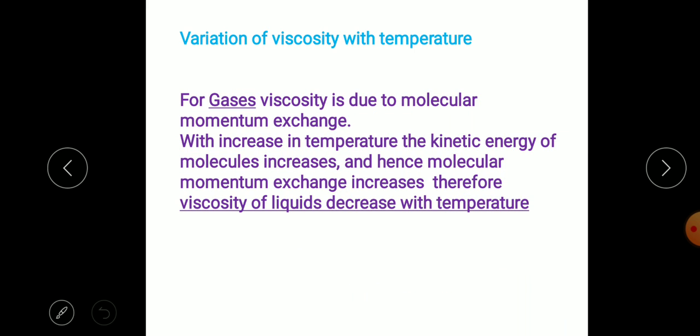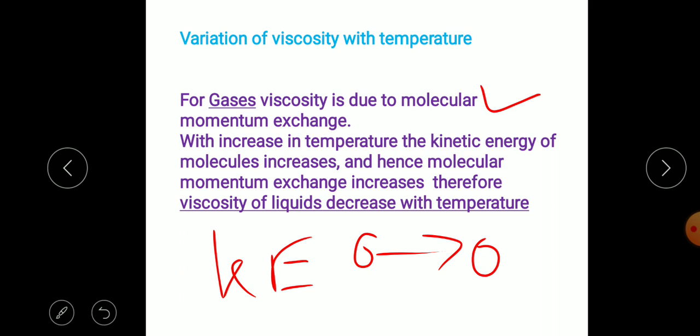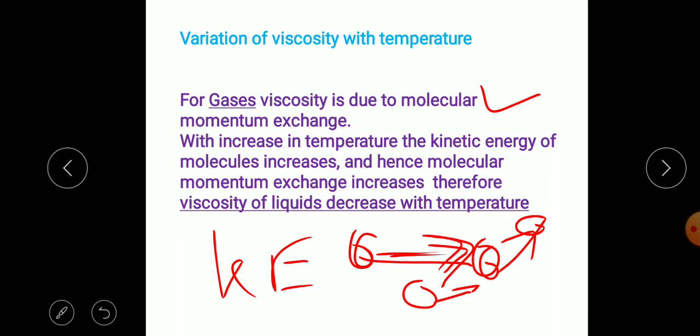Next, for gases, we consider that viscosity is due to molecular momentum exchange. When temperature is increased, gases move with higher kinetic energy, and one molecule of the gas will collide with another molecule. There may be a stationary and a fast moving molecule that collide, and there is a momentum exchange. So there is more exchange of momentum, and because of that there is a greater resistance to the flow.